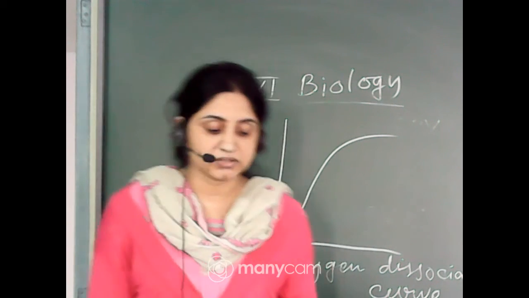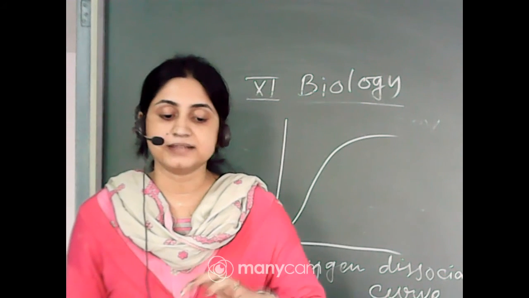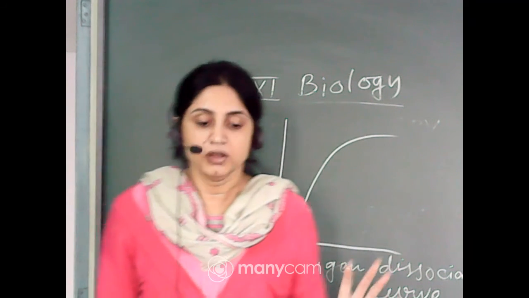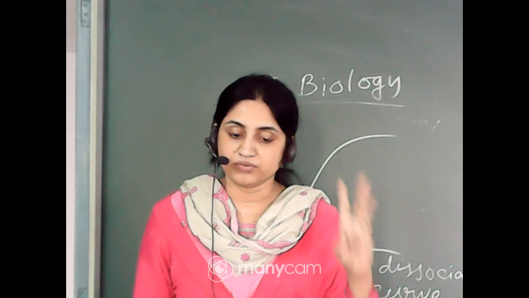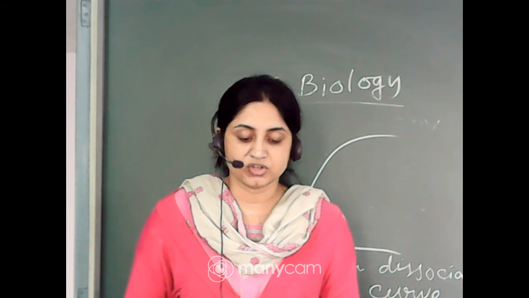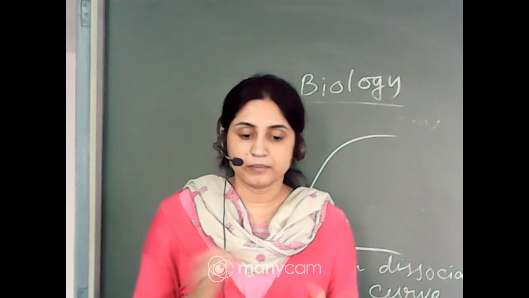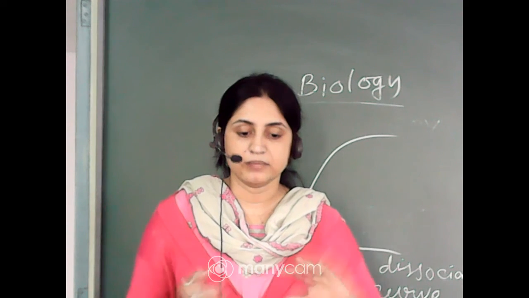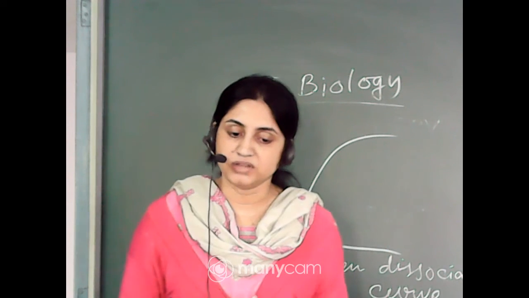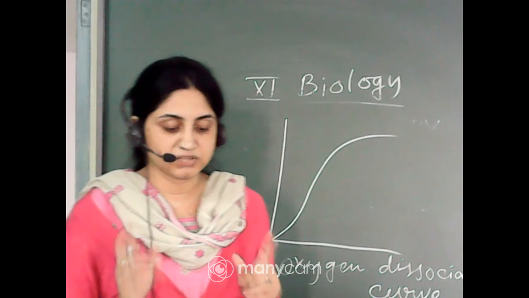Transport of carbon dioxide. So oxygen is transported in the oxyhemoglobin form, where one hemoglobin contains 4 oxygen molecules. Depending on the concentration of H plus ions, the oxygen binds, and then in the tissues it is dissociated from the hemoglobin. Okay, this is the process of the transport of oxygen.